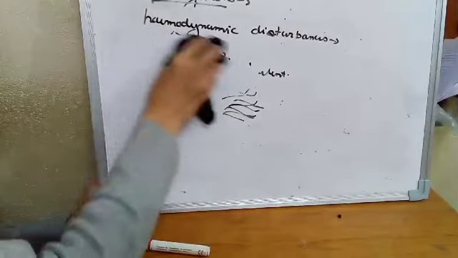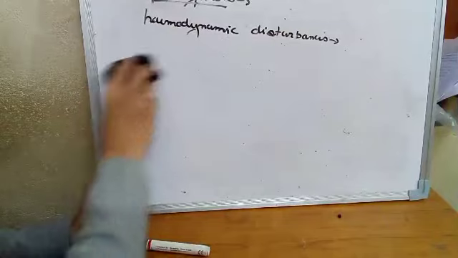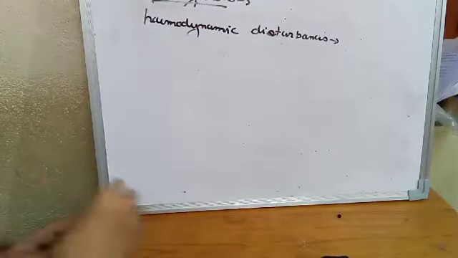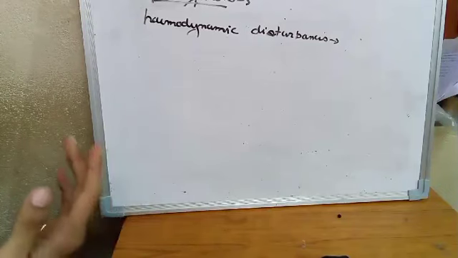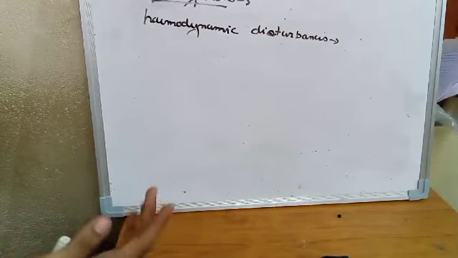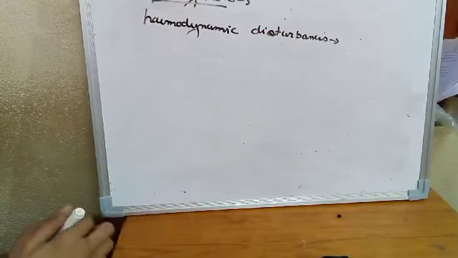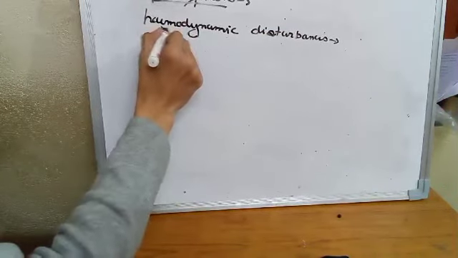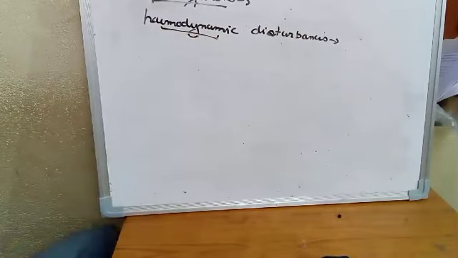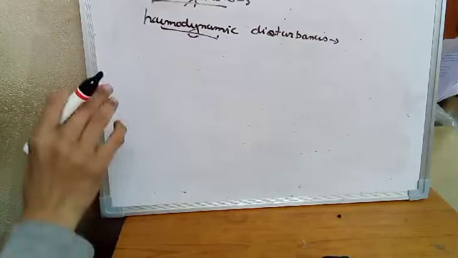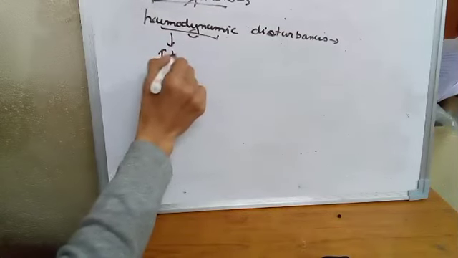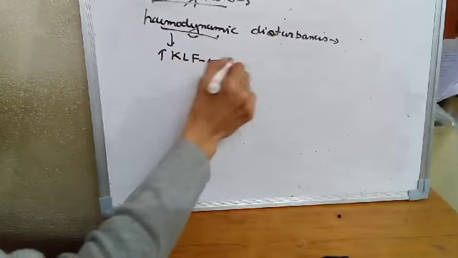So we have the laminar or non-turbulent flow in our blood vessel. The disturbances in that blood flow, because of increased lipid and cholesterol in the blood, lead to increased density of the blood. So they disturb our blood flow. Hemodynamics will disturb the regular laminar or non-turbulent flow. So once that flow is disturbed, there is increase in production of Kruppel-like factor 2. What is this?